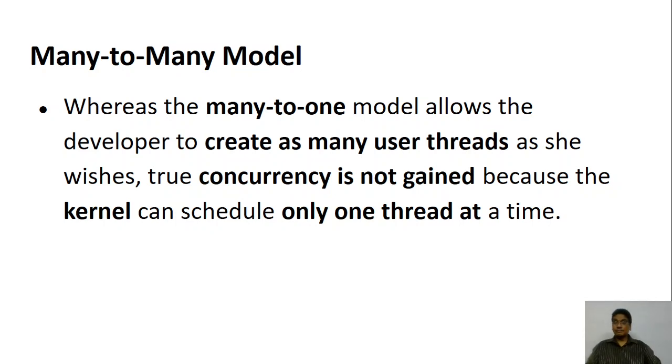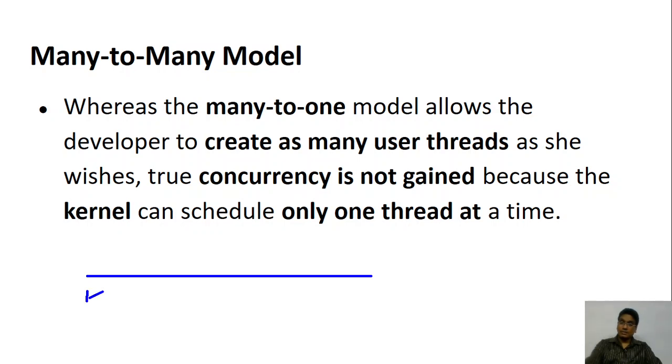Okay. Now let's try to look at which one is better. You know very well, many to one can easily create the kernel threads at the user level. So what do I mean by saying that? Again, the bottom one is the kernel and the top one is the user.